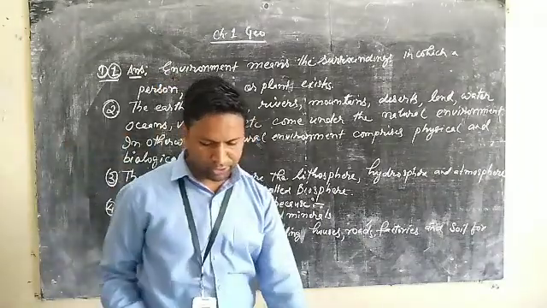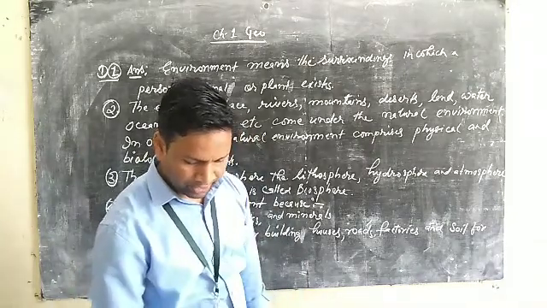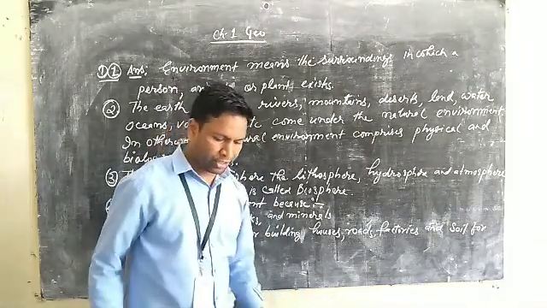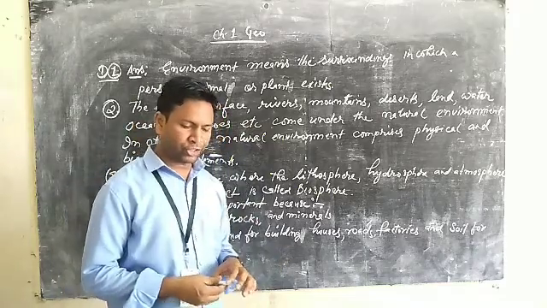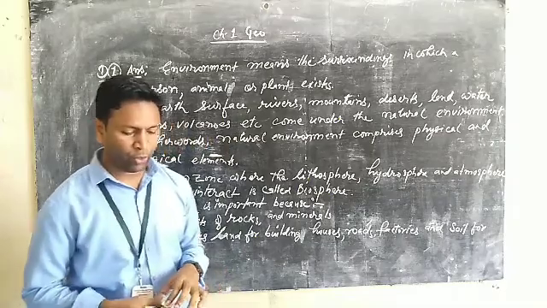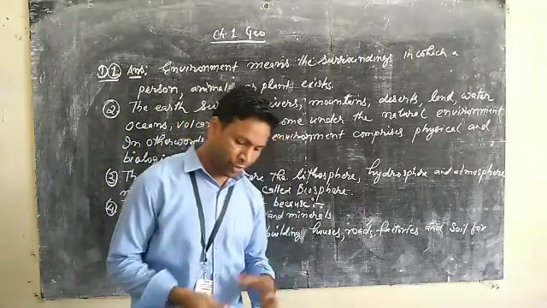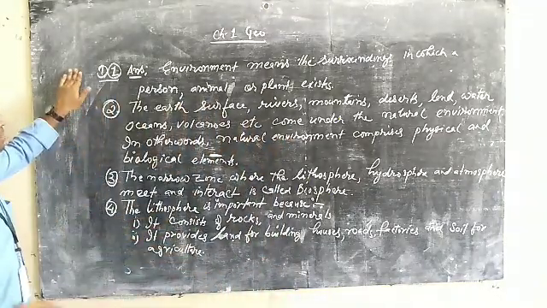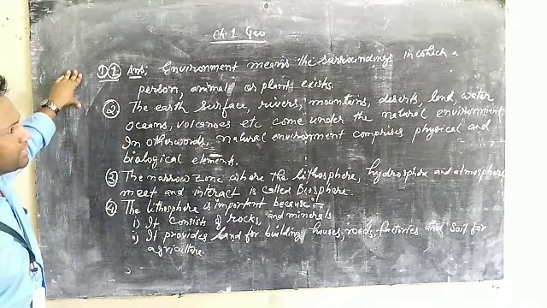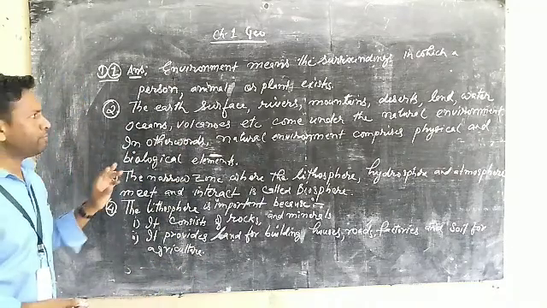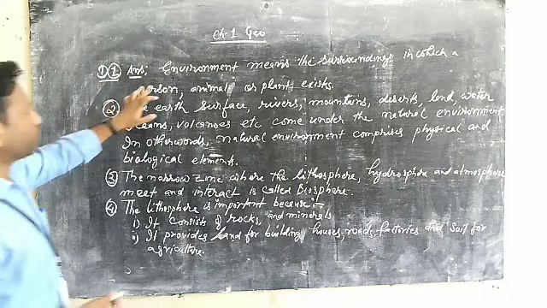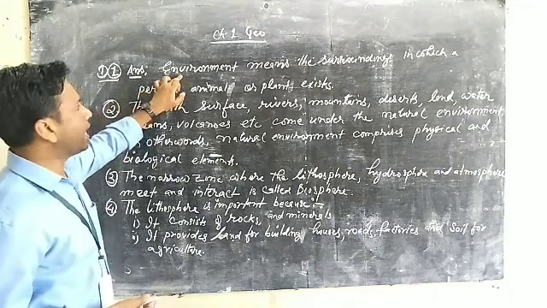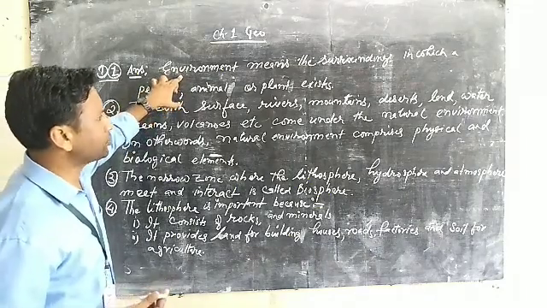What is the question? Answer number one is actually having the questions. So here question number one. What does the word environment mean? So here the question is asking you, what does the word environment mean? And the answer is here: the environment means the surroundings in which a person, animal or plant exists. Okay? So this one you have to learn. So this is the question number one answer. So you look and pause the video and then you write the answers.